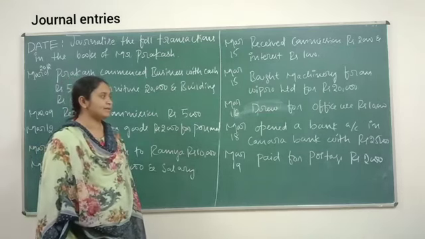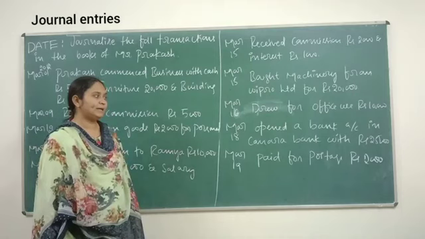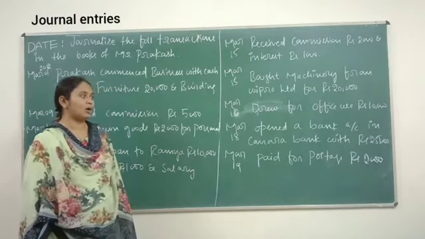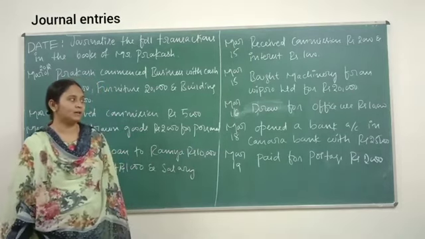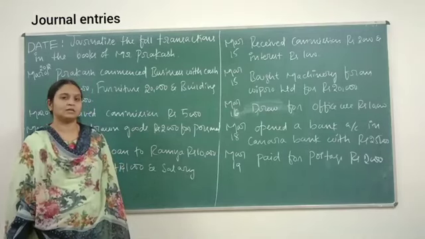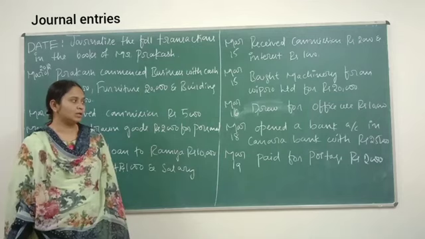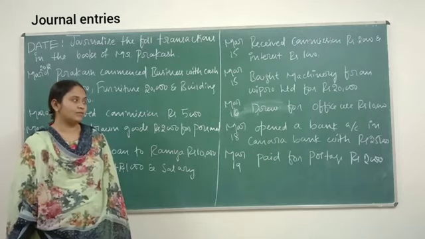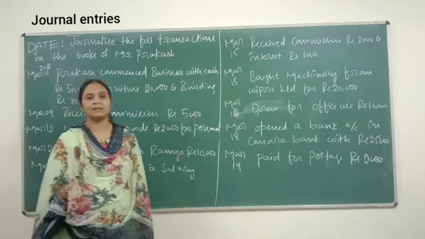Next, March 18, opened a bank account in Canara Bank with rupees 25,000.